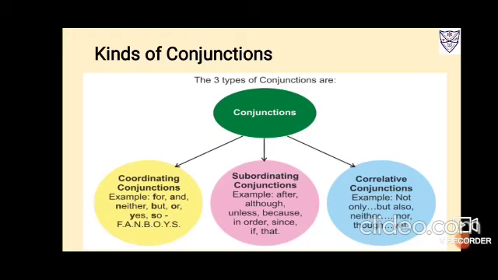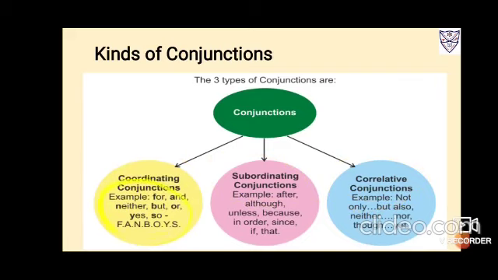Now, kinds of conjunctions. It's basically two main kinds, coordinating and subordinating, but correlative conjunctions are the conjunctions that cannot be used without each other. Like if it is not only, but also; you cannot use not only and not use but also. So now it is categorized into three forms, that is coordinating conjunction, subordinating conjunction and correlative conjunctions.